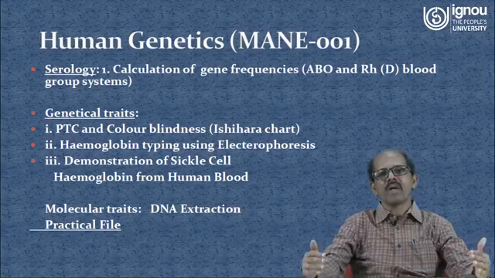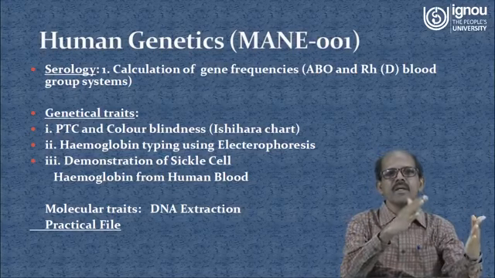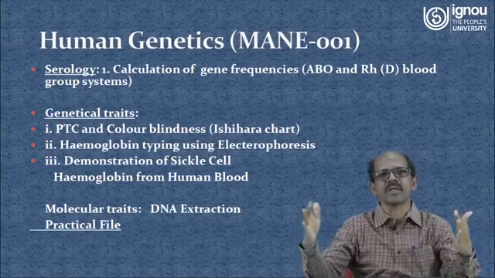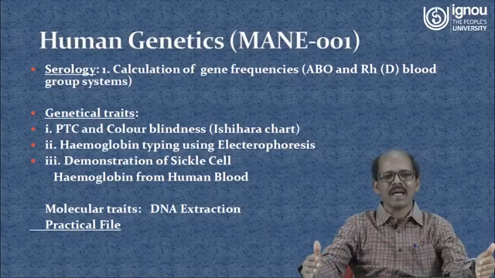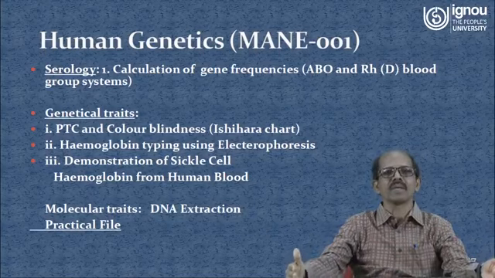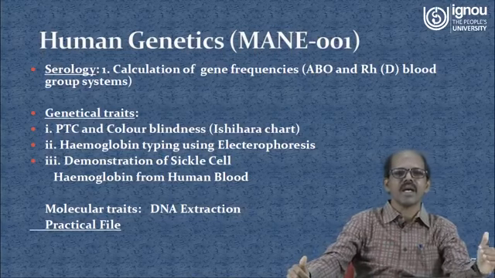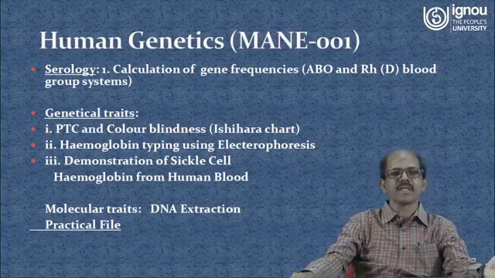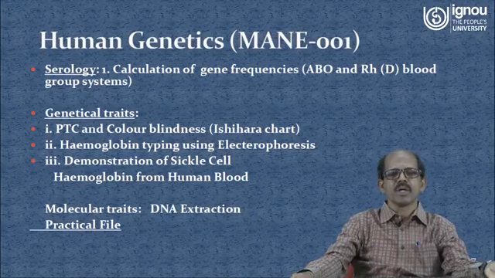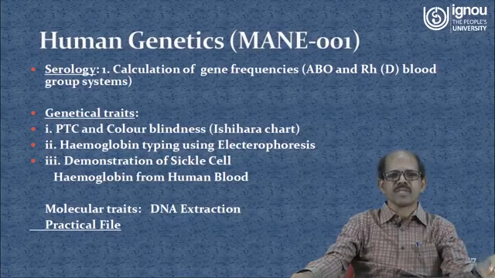See, anthropology is human variation and evolution. So, to understand human evolution, we need gene frequencies. In the first year, in physical anthropology practicals, we had serology in which blood group polymorphism was done.